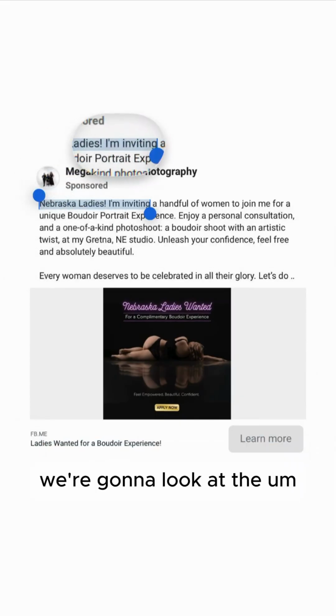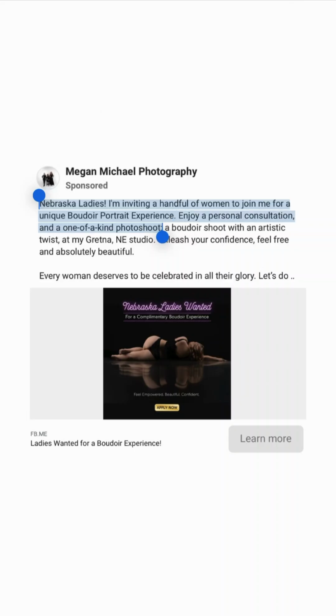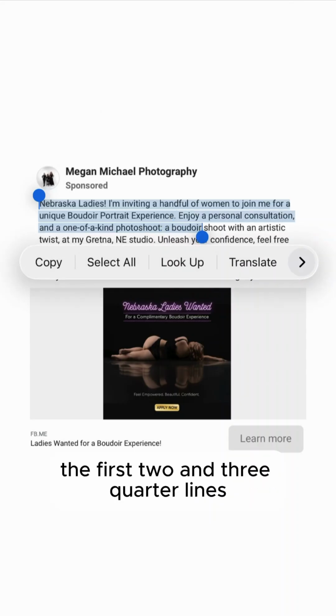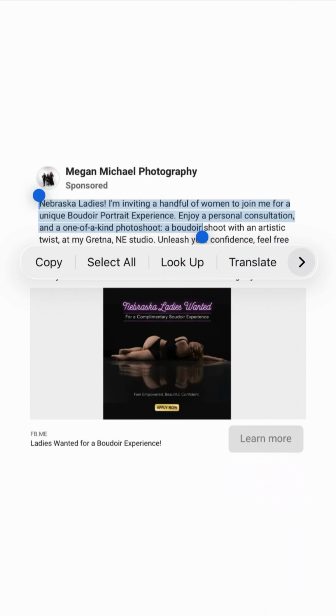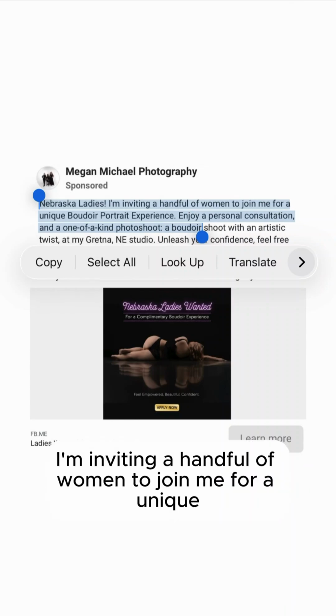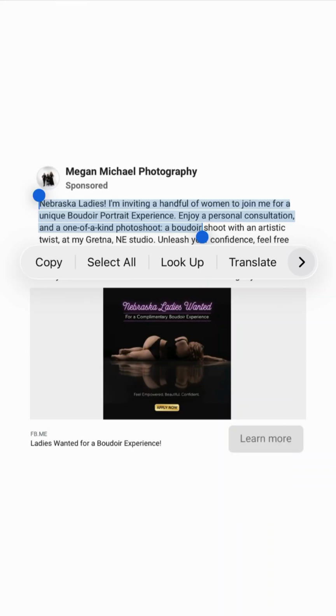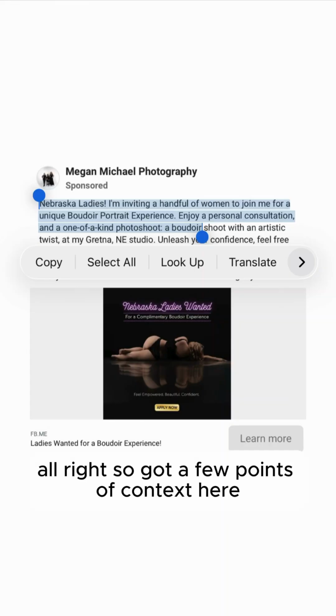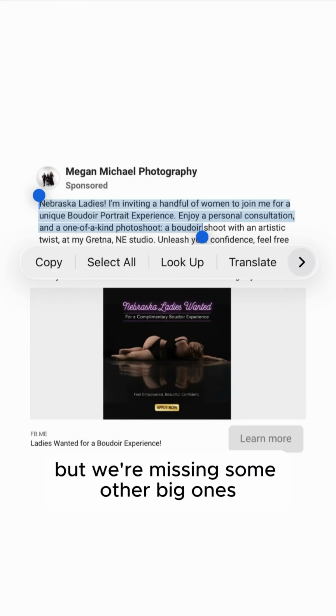Finally, we're going to look at the see more headline here. The first 2 3/4 lines on the Facebook mobile newsfeed. So we go: Nebraska ladies. Inviting a handful of women to join me for a unique Boudoir personal consultation.